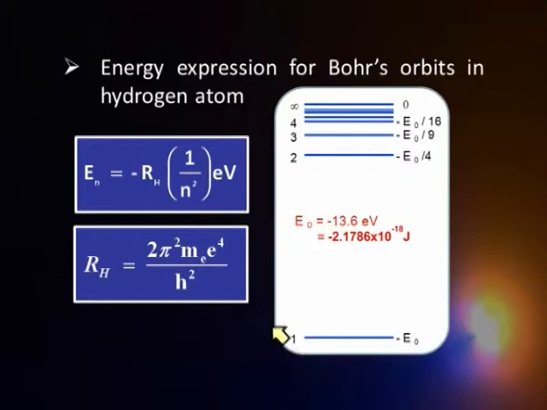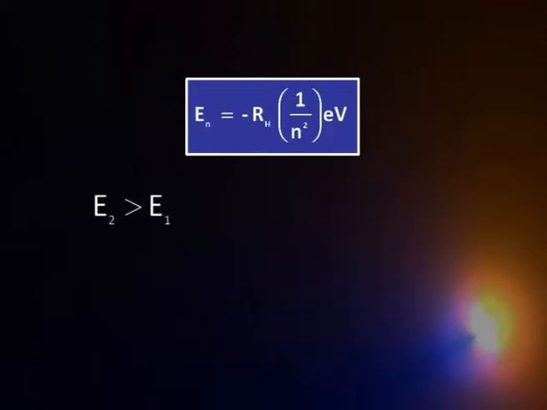Now, the third thing: the energy E2 is more than energy E1, because this will come out to 13.6 by 4, that is about 3.4. So it is minus 3.4 here, minus 13.6 there. So E2 is higher by the difference of the two. As we go away from the nucleus, the energy of the orbit goes on increasing. So those are the three things we have to be very clear about.